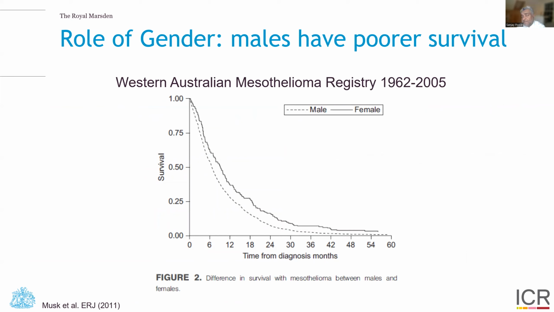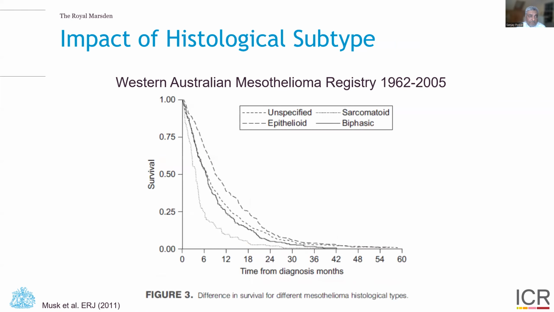Gender plays a large role as well. We know that men tend to get mesothelioma more commonly than women. That's because men have worked in the industries more associated with asbestos exposure, and females have tended to work less in these industries. And we know that men may perhaps have a higher mesothelioma disease burden attributable to the asbestos exposure, and men in general have a poorer prognosis than females. You can see here from the Western Australia Mesothelioma Registry, and many other data sets support this. Important, therefore, to ensure that we have balanced data sets.